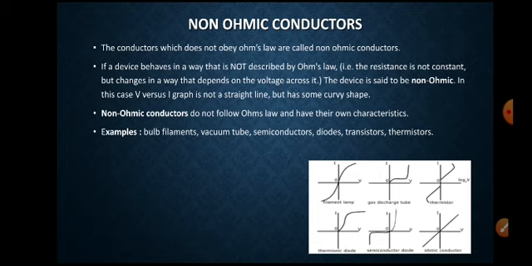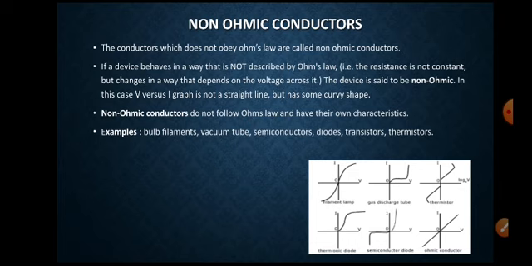In the non-ohmic conductors, the graph between voltage versus current is not a straight line. It has some curvy shapes, that depends upon the conducting device. For example, bulb, gas discharge tube, thermistor, it is different for different devices.